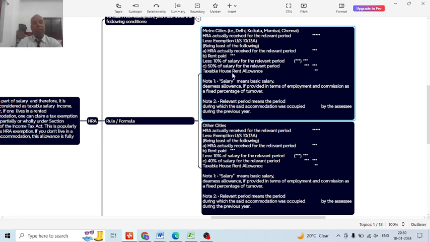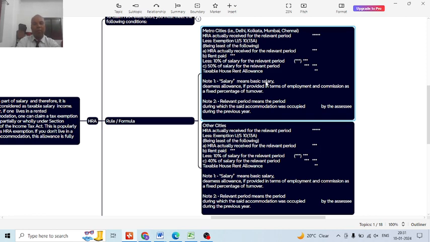Here, what does salary mean? 10% of salary or 50% of salary is there, so what is the meaning of salary? Salary means the basic salary, dearness allowance if provided in terms of employment, and commission as a fixed percentage of turnover. So salary means basic, DA and commission. The dearness allowance has a condition: it must be provided in terms of employment. Commission, if it is a fixed percentage of turnover, will be added to the salary.